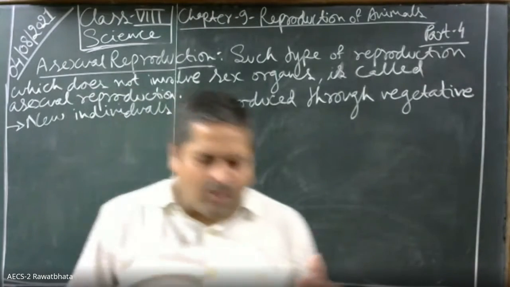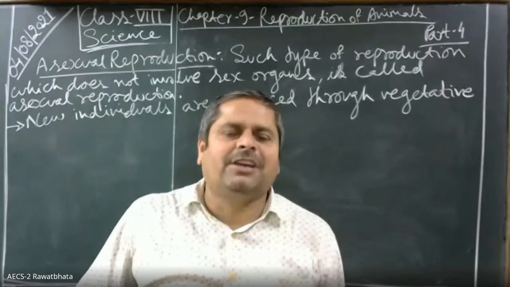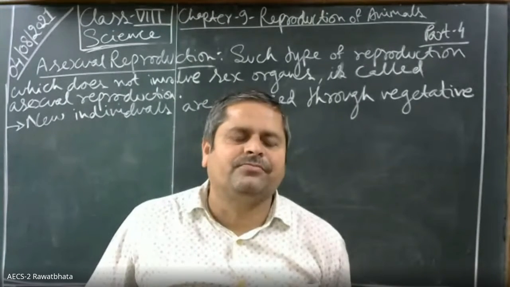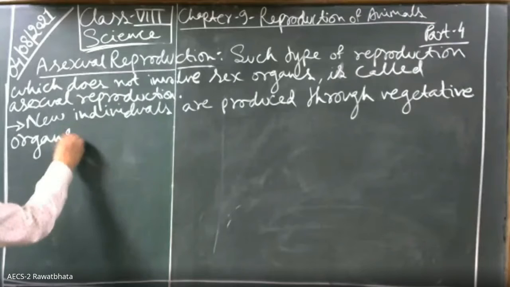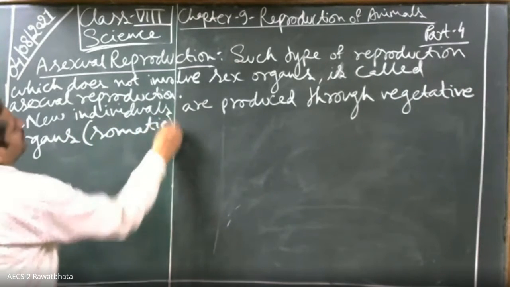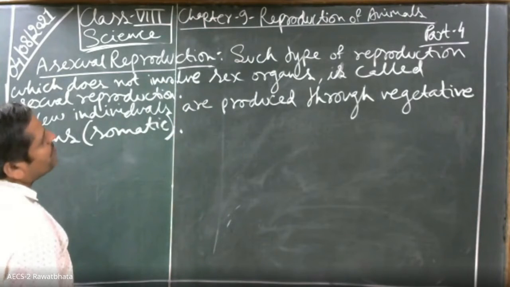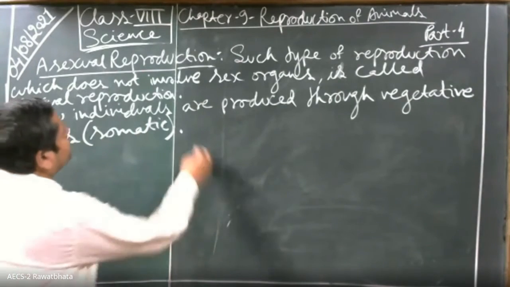Organs other than sex organs are called what? Vegetative organs, also called somatic organs. New individuals are produced through vegetative or somatic organs.